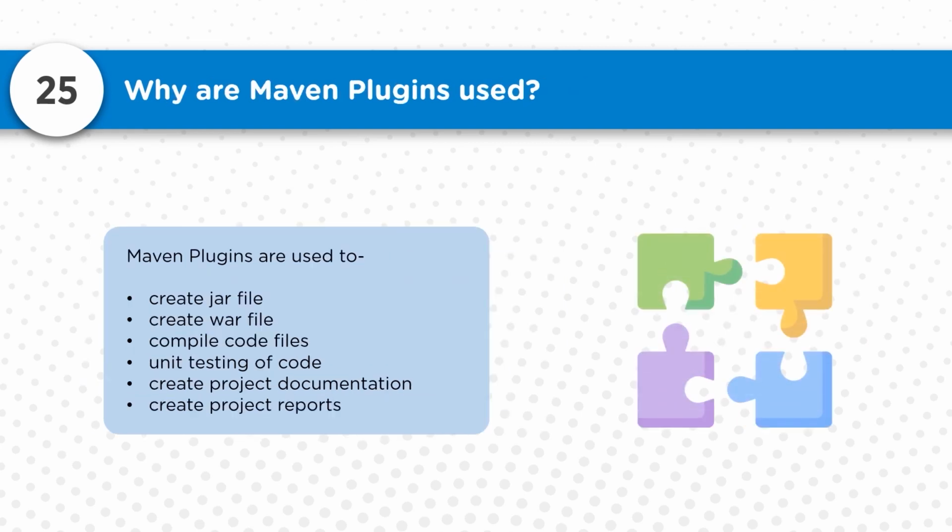Now, why exactly are the Maven plugins utilized? To create JAR files, to create WAR files, to compile the code files, to perform the unit testing, to create the project documentation, and to create the project reports. So there are a variety of things in which we can use these Maven plugins through the integration within the POM.xml file. So it's all about the plugins. You just import the plugin and that desired activity will be performed there.